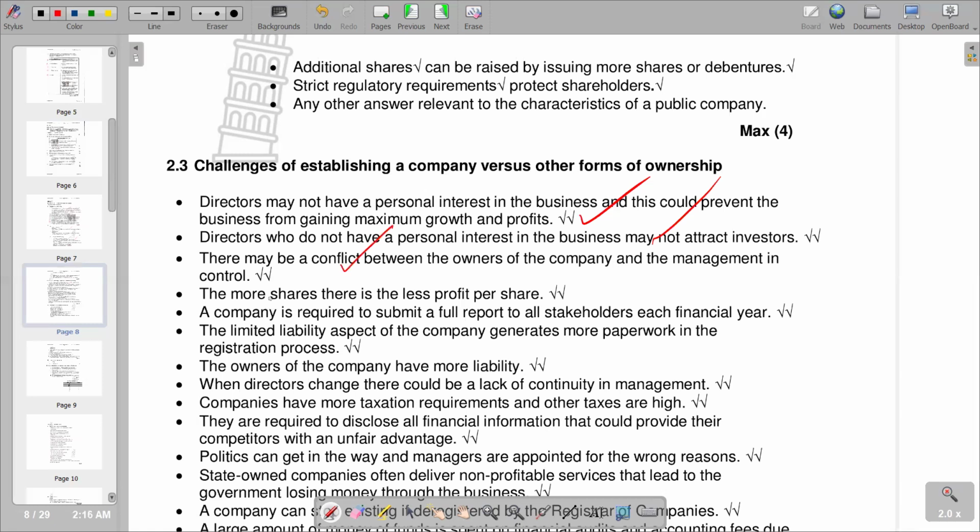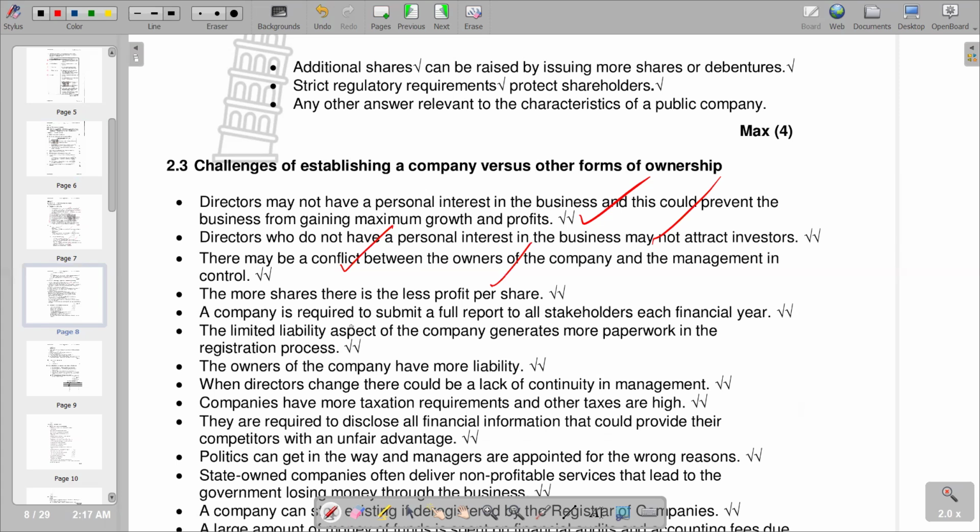And then the more shares there are, the less profit per share. So obviously, the profit that is going to be made is going to be shared amongst the shareholders through what they call the dividends. And if we've got more shareholders, it means we've also got more owners that are going to be part of the share of the profits through dividends. And each shareholder is going to get less profit. So that's what we have on this point.